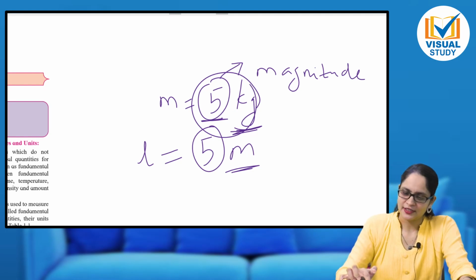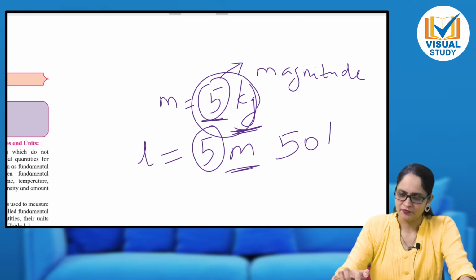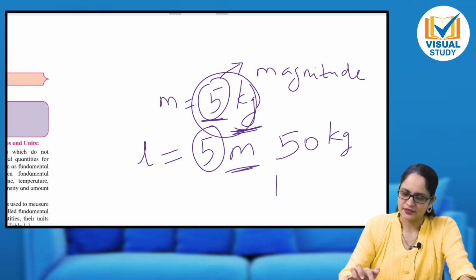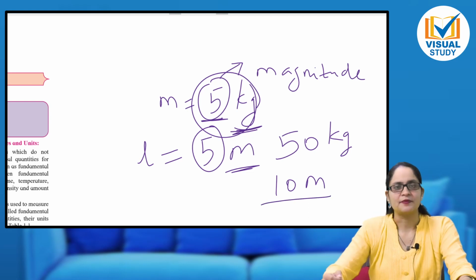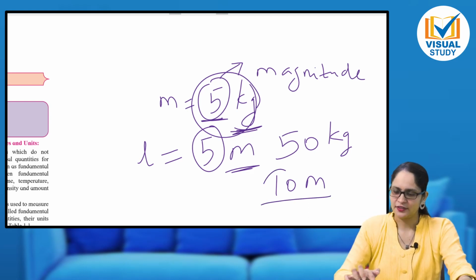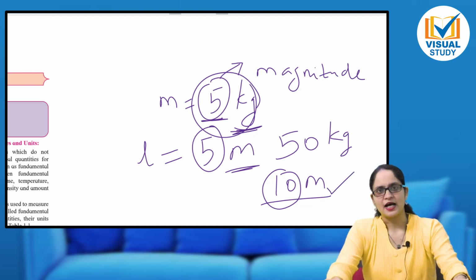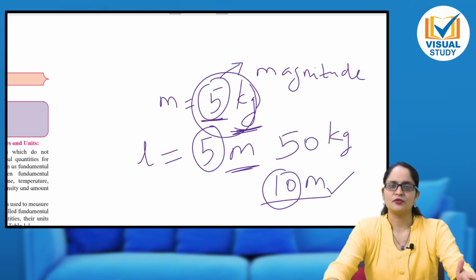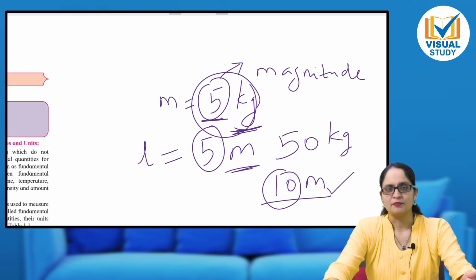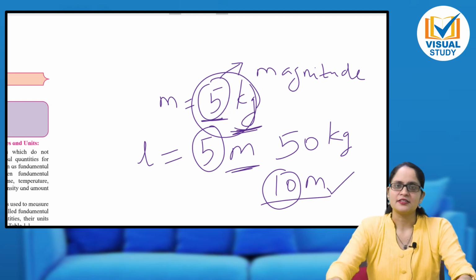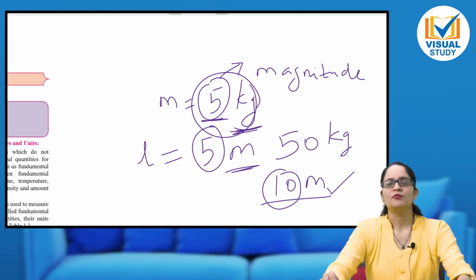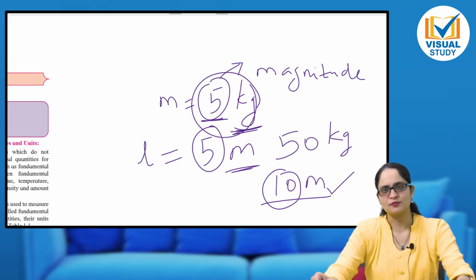Okay, so when I say that the mass is 50 kg, the length is 10 meter, I am expressing it completely with its magnitude and its unit. Now these units are varied. For example, I use 3 different kinds of units for length itself. How? I calculate it in meters, I calculate it in centimeter, I calculate it in millimeter, right? So these are the variations. When I want to measure a smaller length, I use a smaller unit.